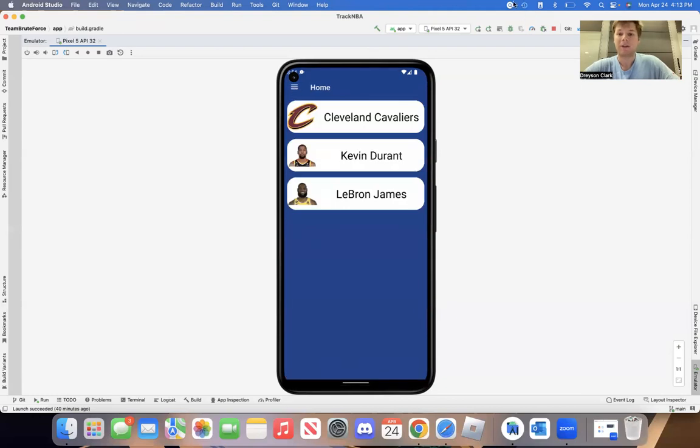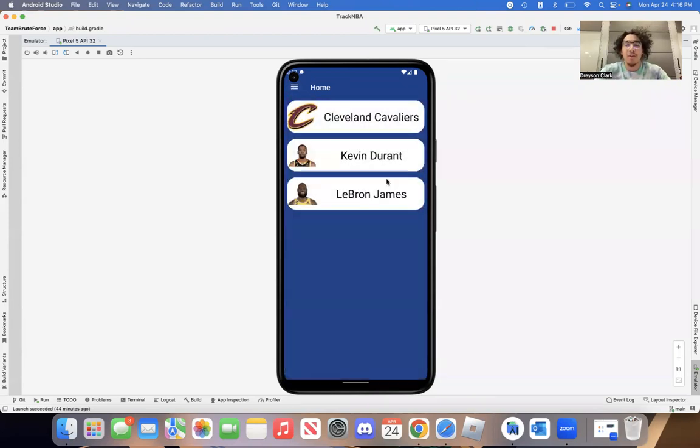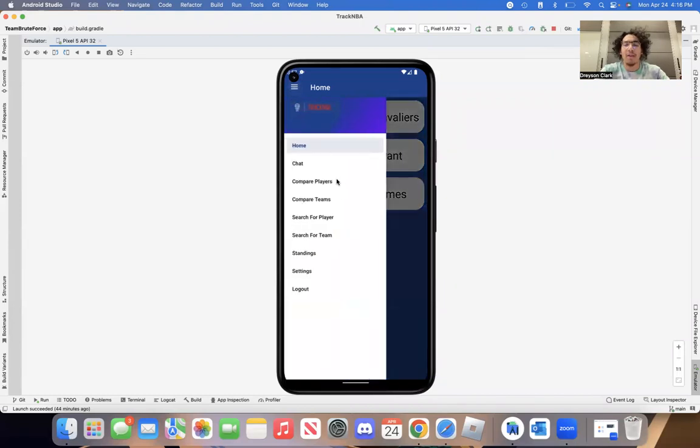Thank you. Hi, I'm Jason Clark. I'm going to be going over the compare teams feature and the compare players feature. As you see on the home screen, we have Kevin Durant, LeBron James, Cleveland Cavaliers. These are all things that we added using our search feature. Now we're going to go on the navigation menu and go to compare players.